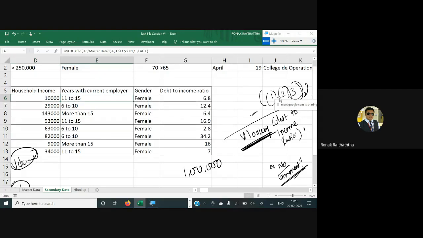For years with employer, the column number was 13. For gender, the column number was 4, and for debt to income ratio, the column number was 19. The same formula you were supposed to copy and paste down. Just change the column numbers, as simple as that. And if you haven't got it done, it's going to be the homework exercise for all of you. Try to do it, and with more practice you will be able to understand the lookups in a better manner. Fine, then let's move ahead.